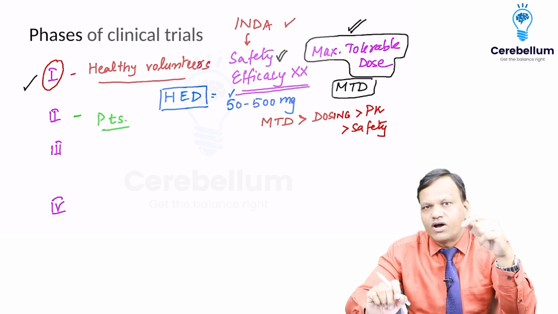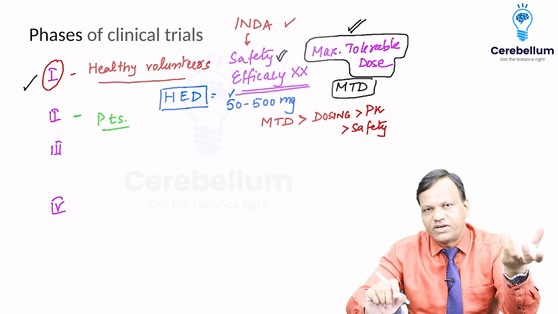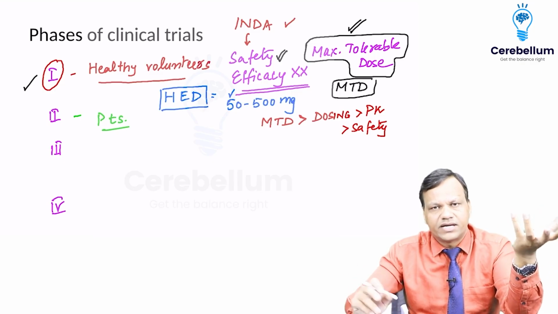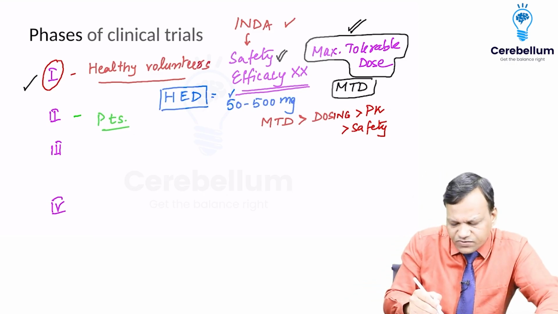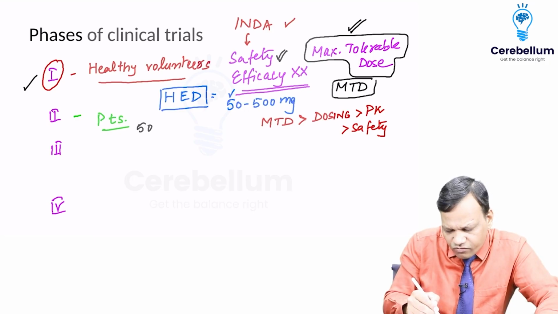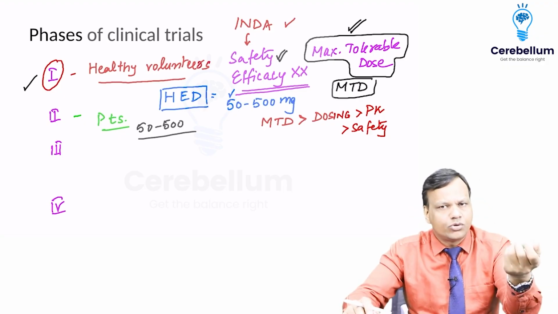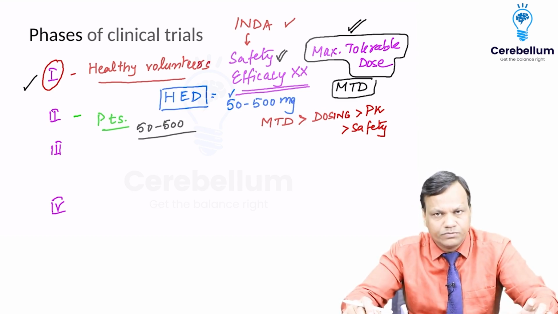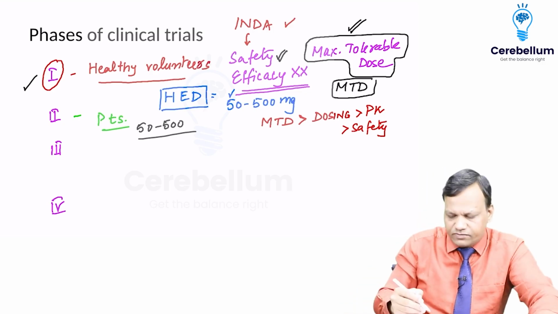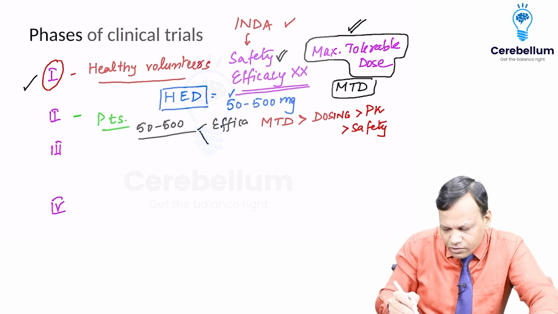Basically, we will go to one hospital, and whatever number of patients we get from that hospital, maybe 50, maybe 80, maybe 200, maybe 300, we will enroll them. Usually the range we say is around 50 to 500, usually 100 to 500, whatever number of patients we get. So a few hundred patients we will enroll. And here we will give them the drug and see whether the drug is effective or not, whether the drug is safe or not. So we can test both of them.